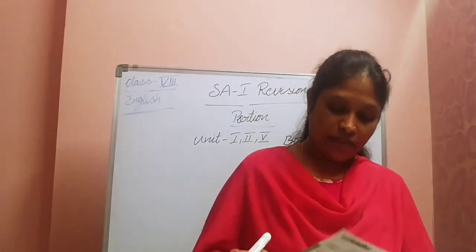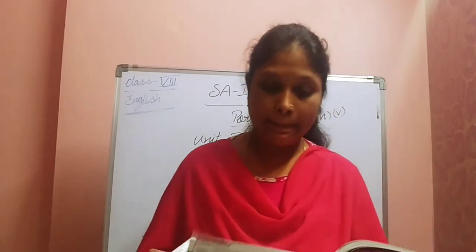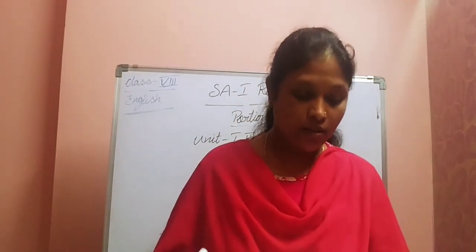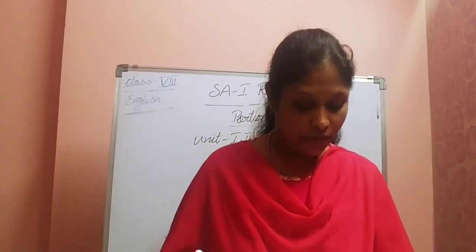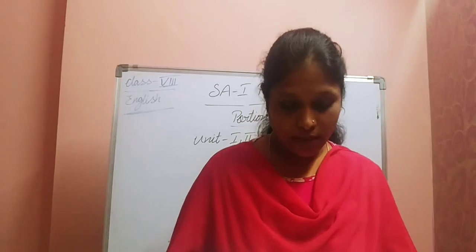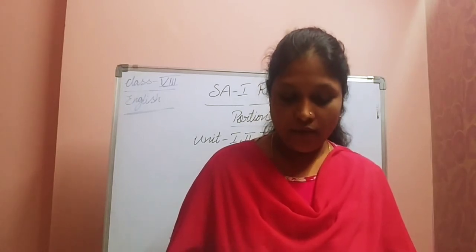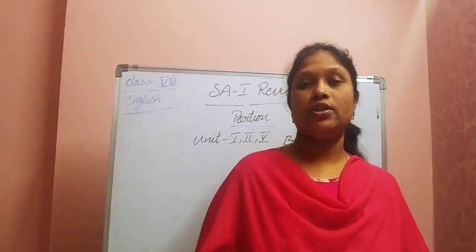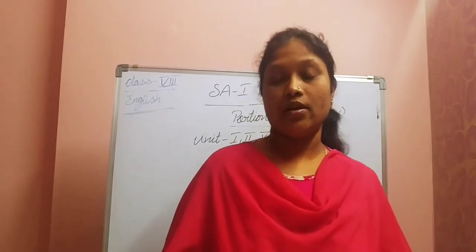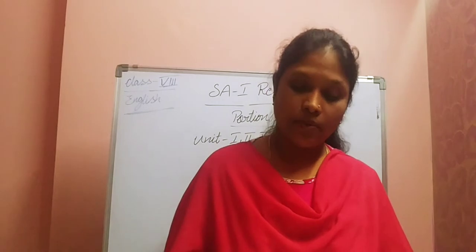Next, page number 154, 155. So again, anchoring scripts are there. Just have a look. Coming to page number 156, there is one question. Third question: look at the picture carefully and write a paragraph of 100 words. So you know about picture description, right? So by observing this picture, what can you understand or what did you understand? You need to write about that.